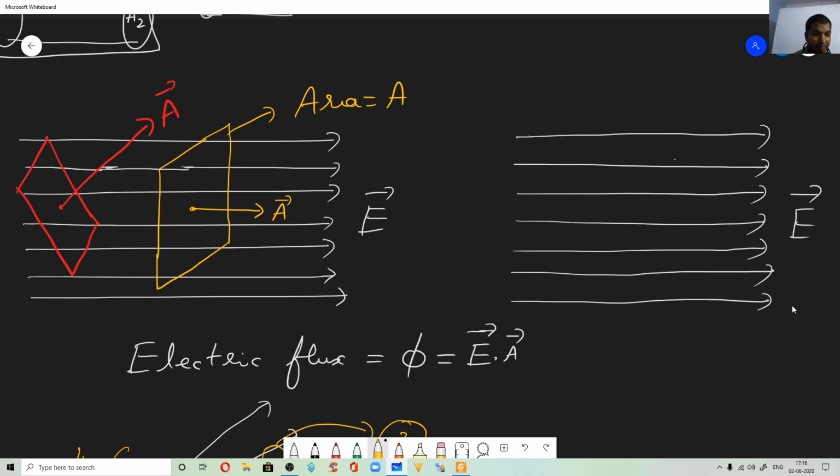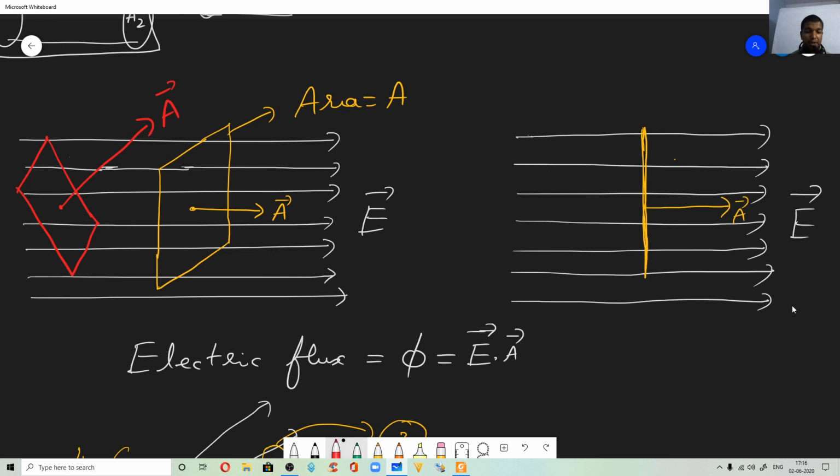How many field lines are crossing it relatively? Just let us try to understand this from this diagram. So 1, 2, 3, 4, 5, 6 are passing, right? So let me write like this. So this is that edge. Imagine, the area vector is this way. Fine, area vector A is this way.